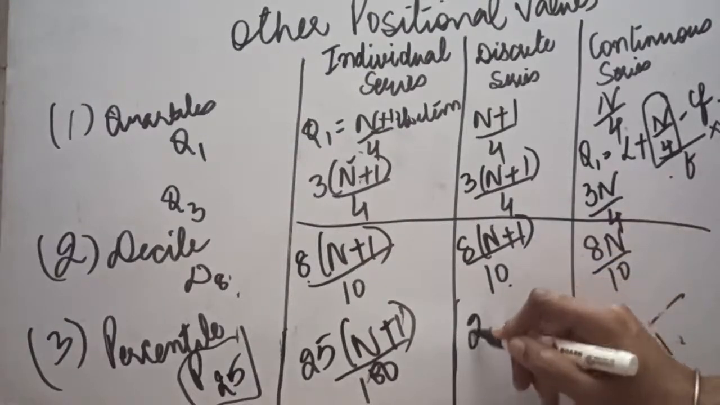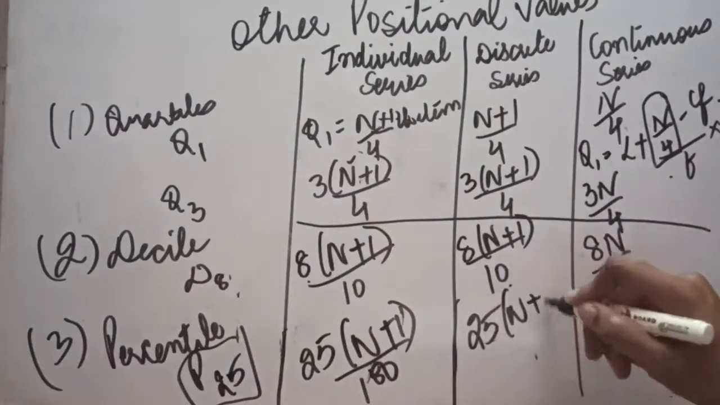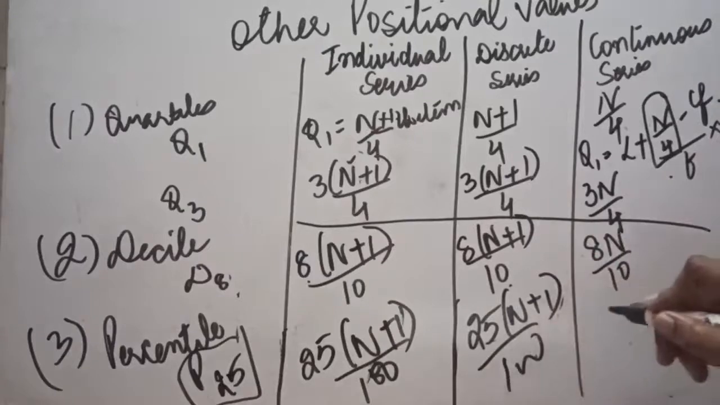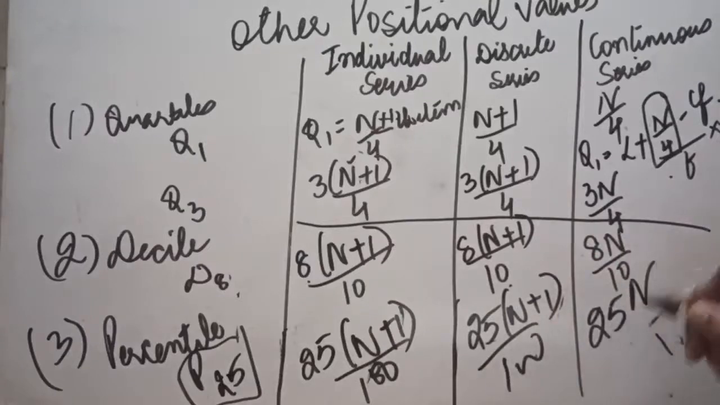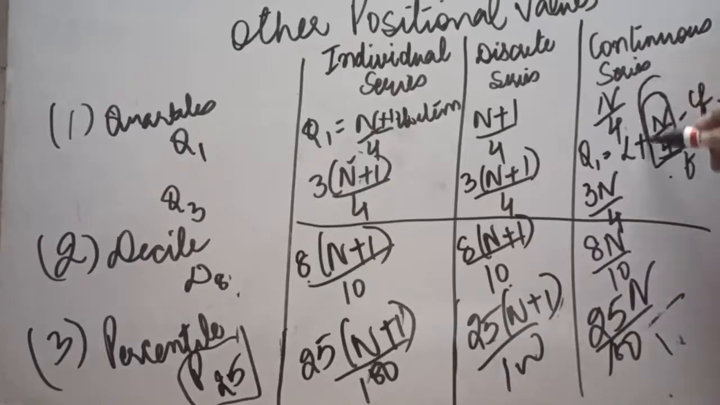Here also the formula will be the same, 25 n plus 1 divided by 100, and in the first formula for a continuous series it will be 25n divided by 100, and in the second formula here it will be replaced by 25n divided by 100. The rest of the formula will be the same.